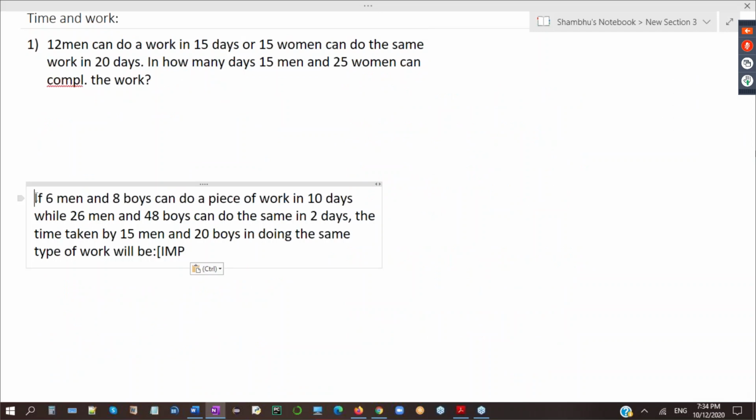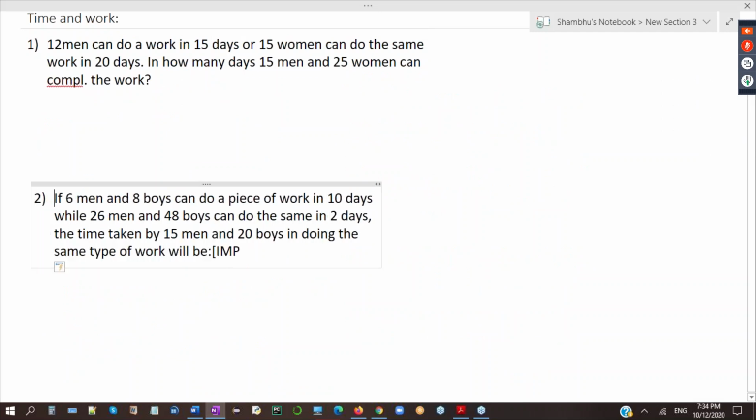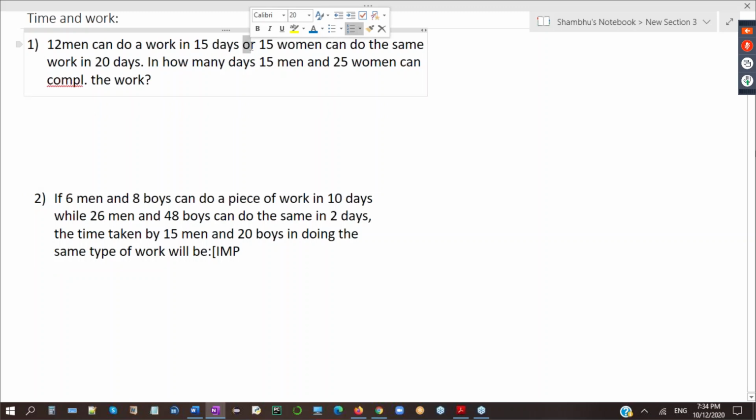So first you tell me, what is the difference in these two questions? In the first question we have "or". Either 12 men can do it in 15 days, or 15 women can do it in 20 days.